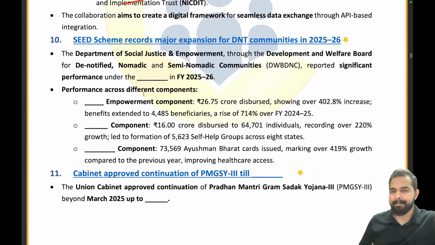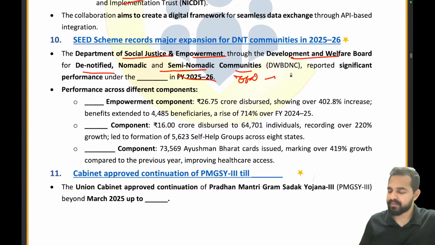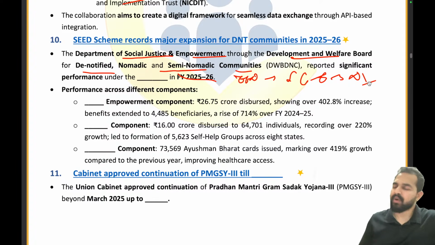So the Department of Social Justice and Empowerment, through the Development and Welfare Board for denotified nomadic and semi-nomadic communities, reported significant performance under which scheme? Under the SEED. What exactly does SEED stand for? Scheme for Economic Empowerment of Denotified Tribes. That is the right answer. And now, my dear friends, what are the three components here? One component was health, one component was education, and one was livelihood.